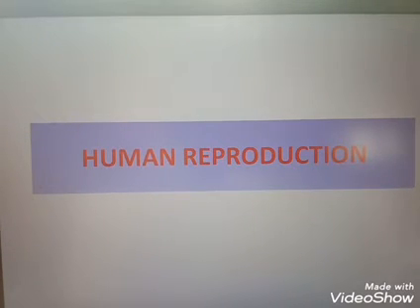Then the next question is, what is the function of the bulbourethral gland? The bulbourethral gland is an accessory gland. The secretion of the bulbourethral gland helps in the lubrication of the penis. How many chromosomes are present in a human male sperm? Very simple question, 23 chromosomes.